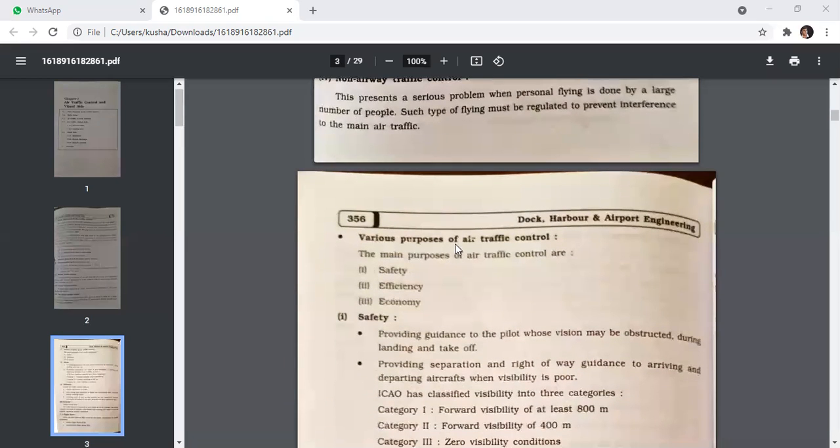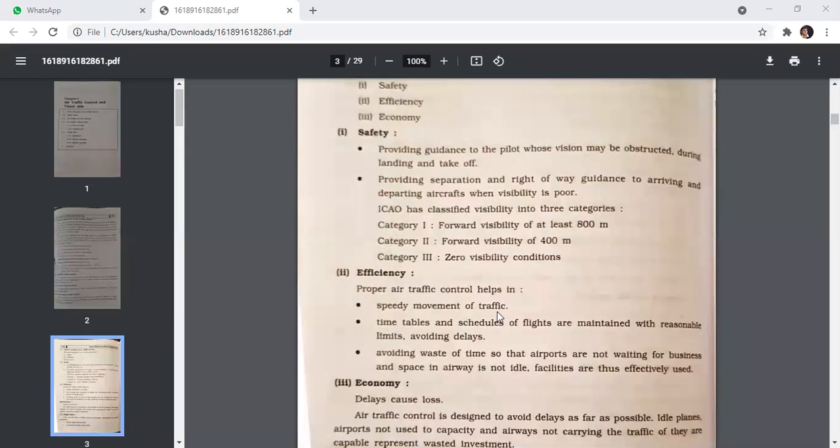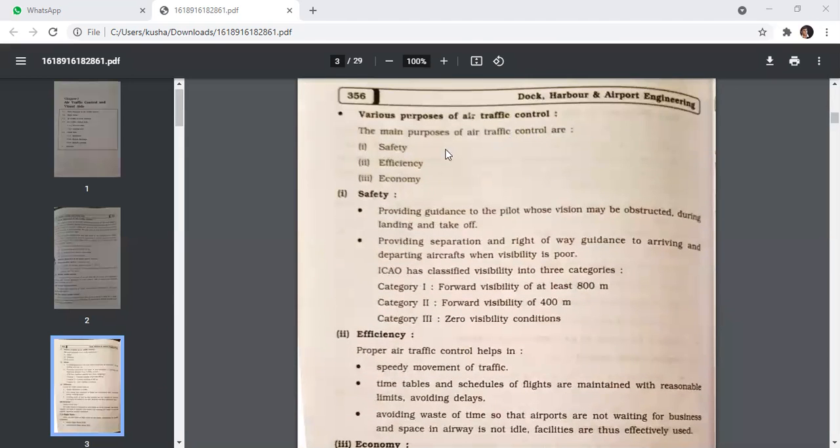Various purposes of air traffic control. The main purposes of air traffic control are safety, efficiency, and economy. So first is the safety. Providing guidance to the pilot where vision may be obstructed during the landing and takeoff. Providing separation and right of way guidance to arriving and departing aircraft when visibility is poor.